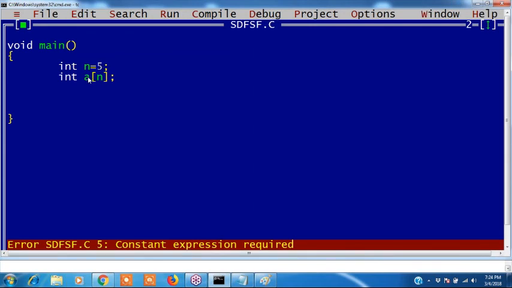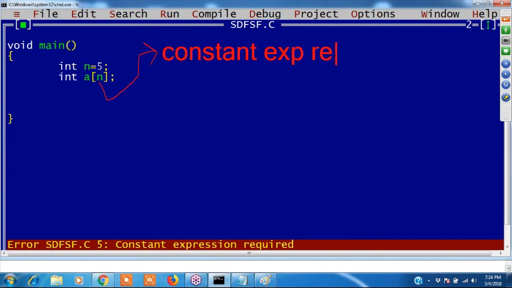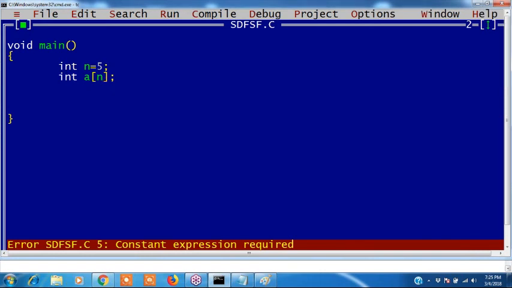Only constant expression is required. We should not write variables inside array. That is error. Constant expression required error. Clear it is?